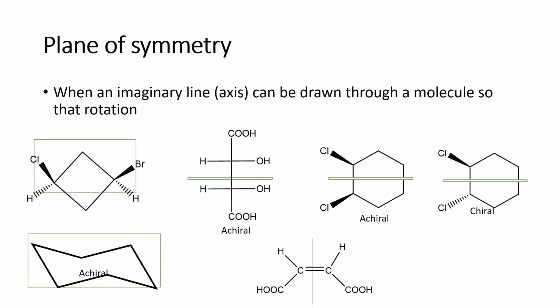So if you look at all these examples, you can cut each into two halves and they have the same images. If you cut this, this one and this one are the same. If you cut this, this one and this one are the same. If you cut this into half, this one and this one are the same. But here, in this structure, if you cut this into half, this is up and this is down. That means they are not equal. So such a molecule is called a chiral molecule. So now we can find that whenever there is a plane of symmetry, then they are called achiral molecules, and when the plane of symmetry is not there, then it is called chiral.